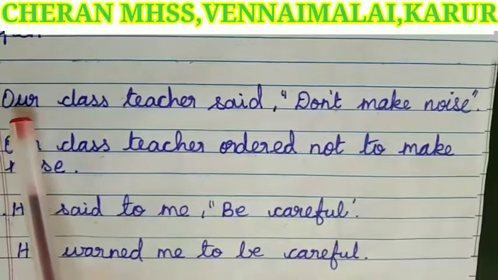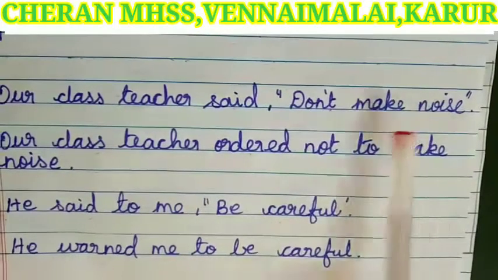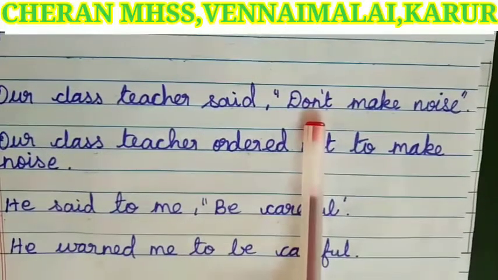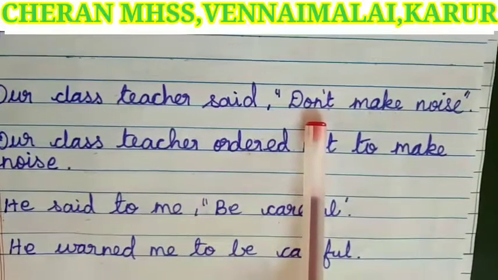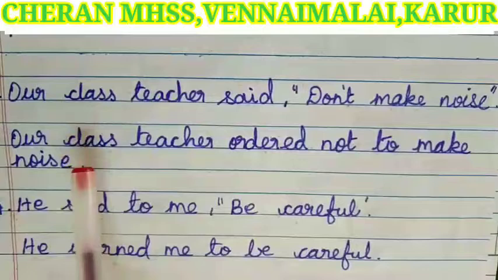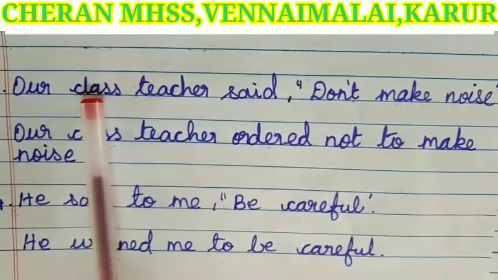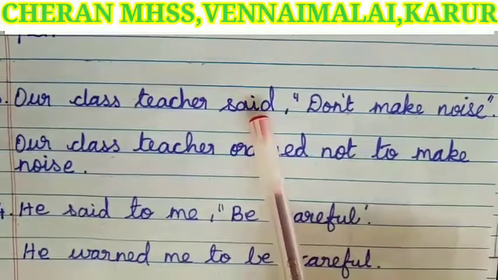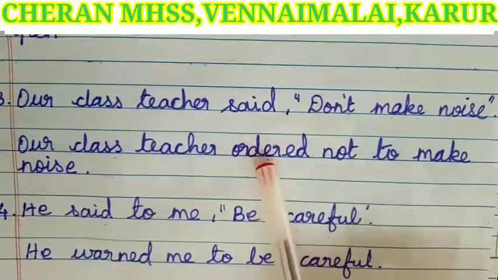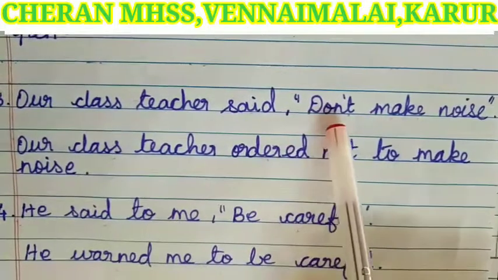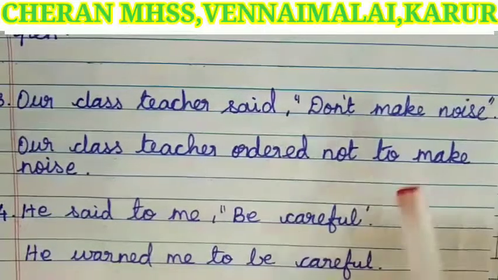Next example, our class teacher said, don't make noise. Children, the reported part looks like an order and it is in negative form. Our class teacher, the speaker, is the same. Next, the reporting verb said, instead of said, we have to write ordered because the reported part looks like an order.